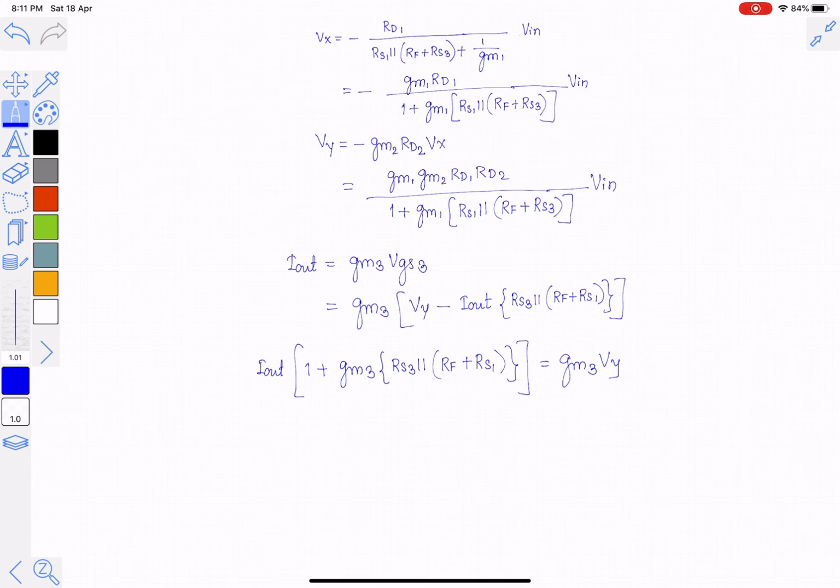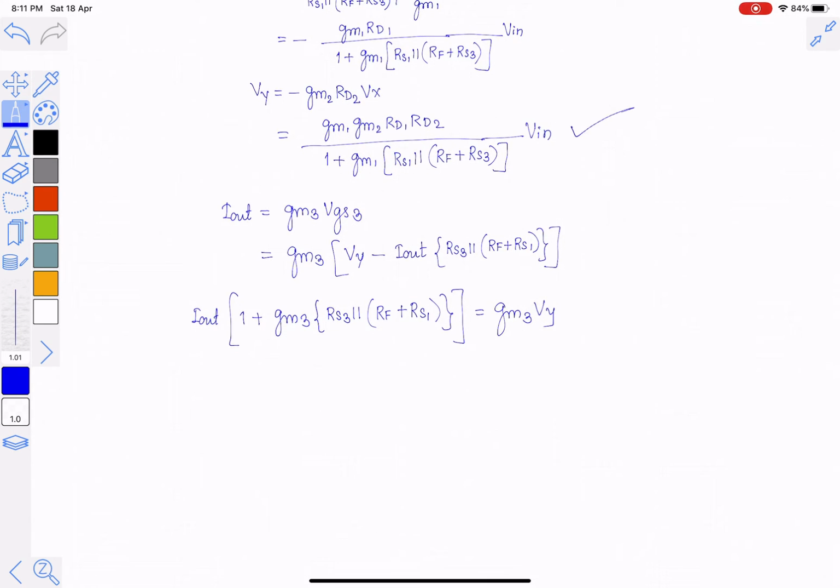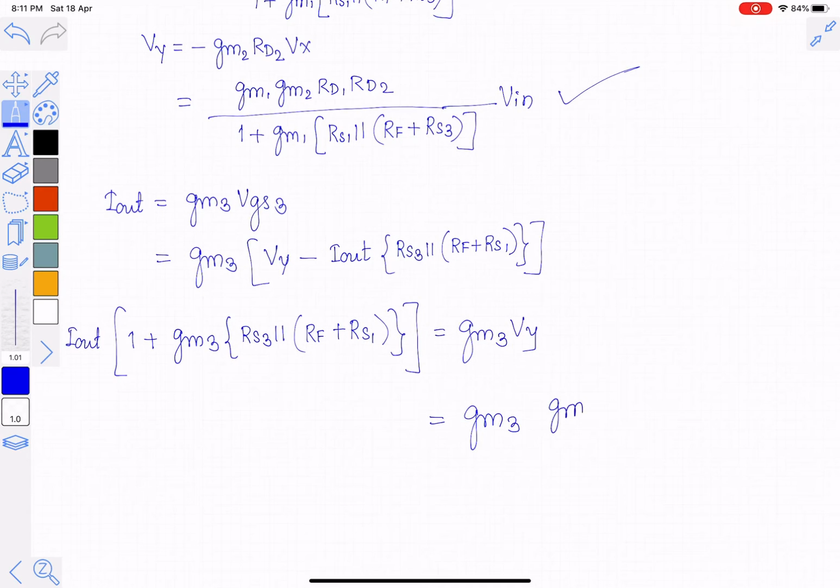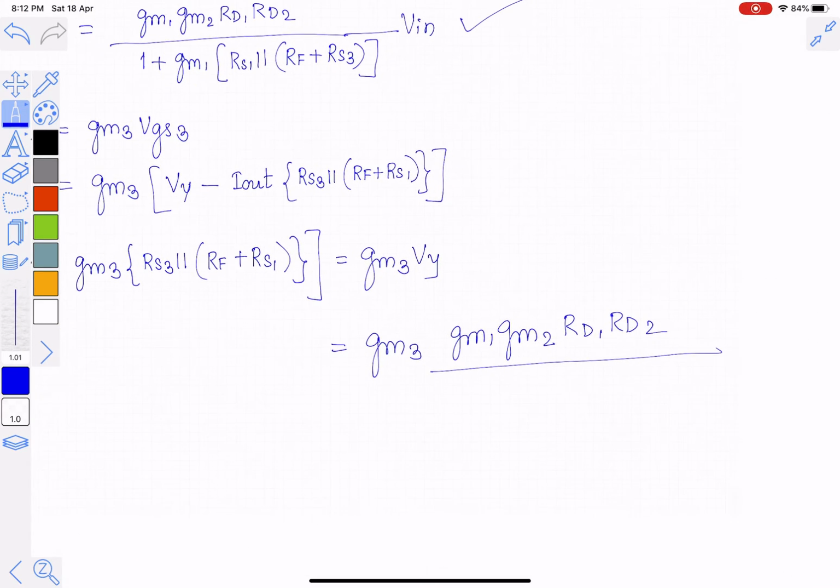So if we substitute the value of Vy, it is given here, which is equal to gm3, gm1, gm2, RD1, RD2 divided by 1 plus gm1 into RS1 parallel RF plus RS3, multiplied by Vin.